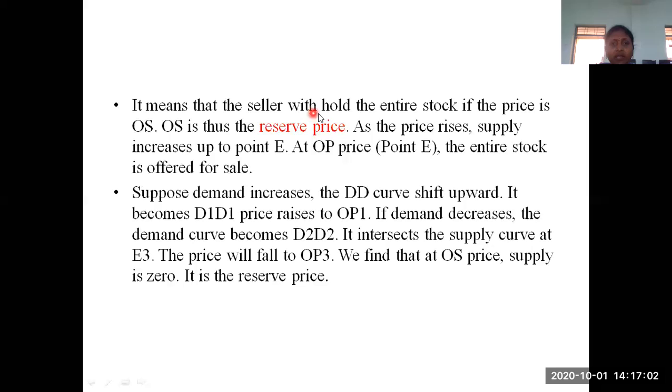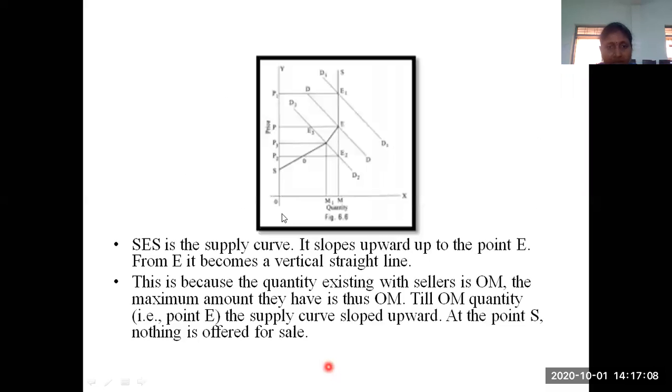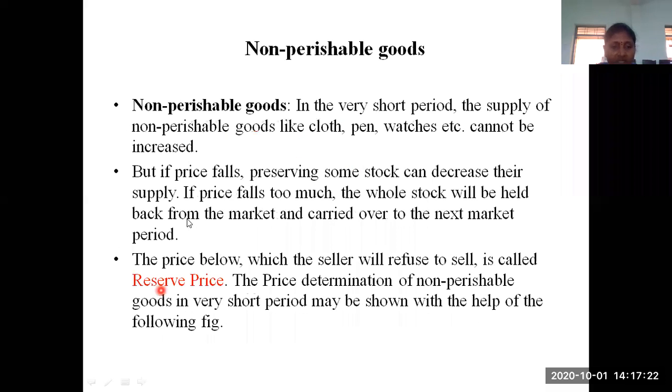See here, it means the seller withholds the entire stock if the price is OS. Whenever the price becomes OS, the seller is not ready to sell the good. That is the thing I have explained previously. So that OS is called the reserve price. This is the price value at which the seller will refuse to sell, and that price value is called the reserve price.